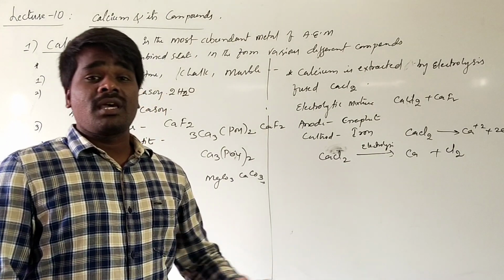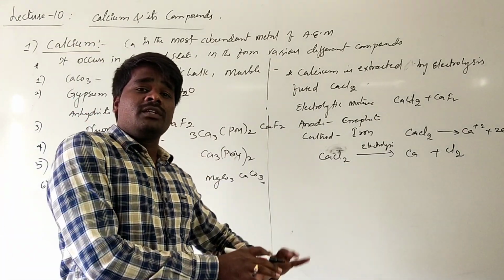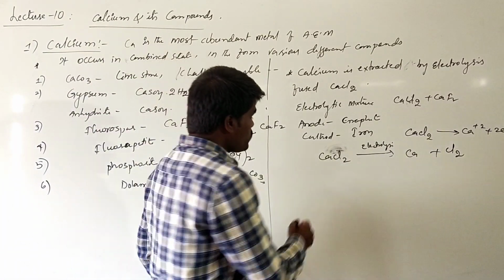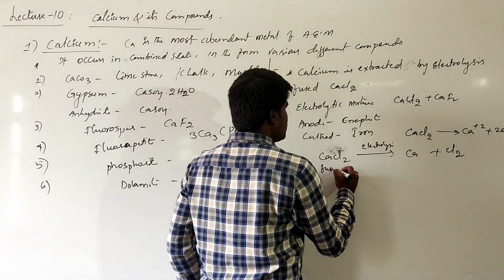What is meant by aqueous calcium chloride solution? A solution of calcium chloride in water is called aqueous. Here we are taking fused CaCl2.